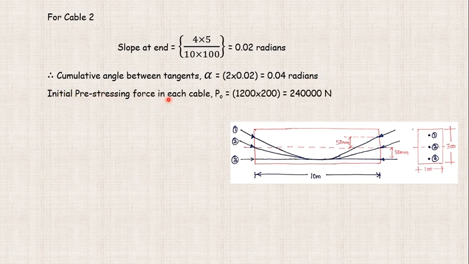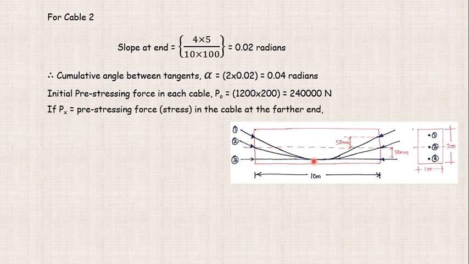Initial pre-stressing force in each cable. So now P naught we have to calculate, as I have shown in the previous figure. P naught is 1200 into 200, where 200 is the area of one cable and 1200 is the pre-stress. So the initial pre-stressing force will be 2,40,000 newtons, that is 240 kilonewtons, or 240 into 10 raised to 3 newtons, we can write it. So now Px, acting at the mid span in the horizontal direction.